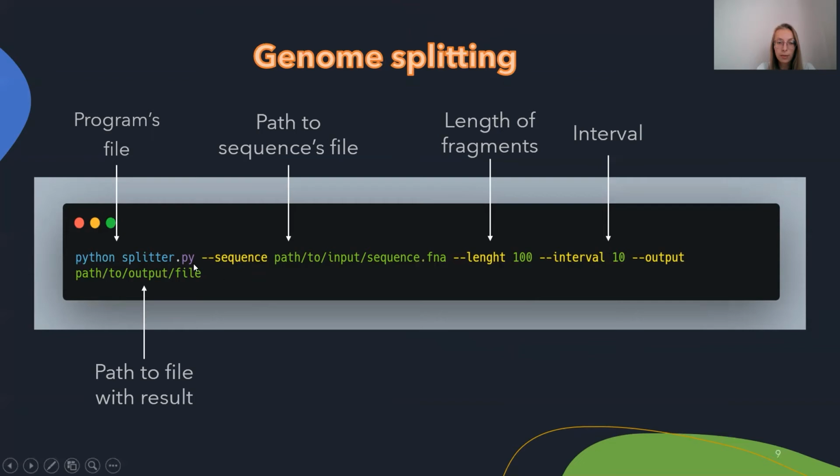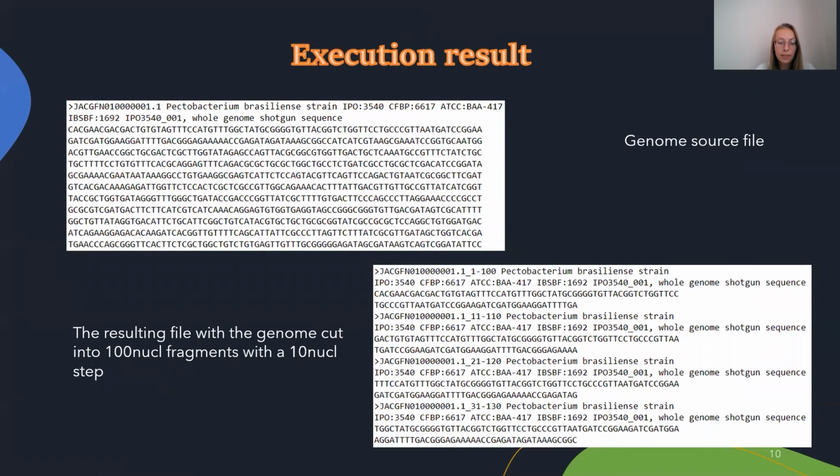And you can also pass a file for the result. This slide shows an example of this program. We see here the original genome, and here the genome that has been sliced into 100-nucleotide sections in 10-nucleotide steps.